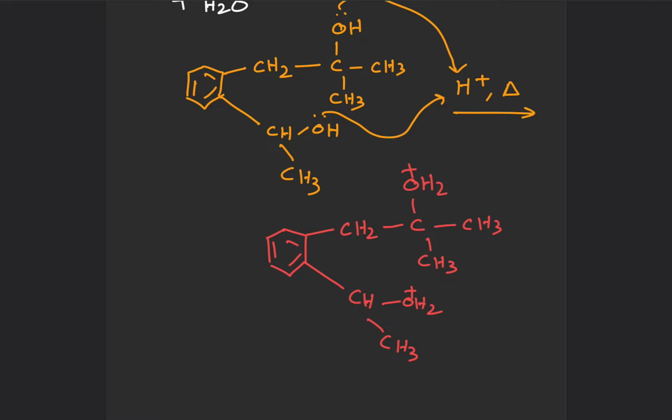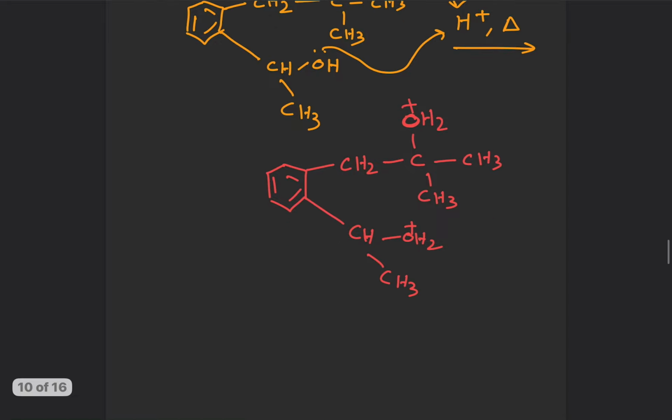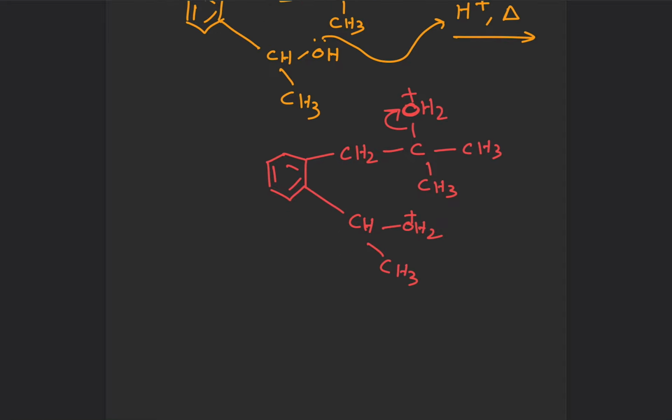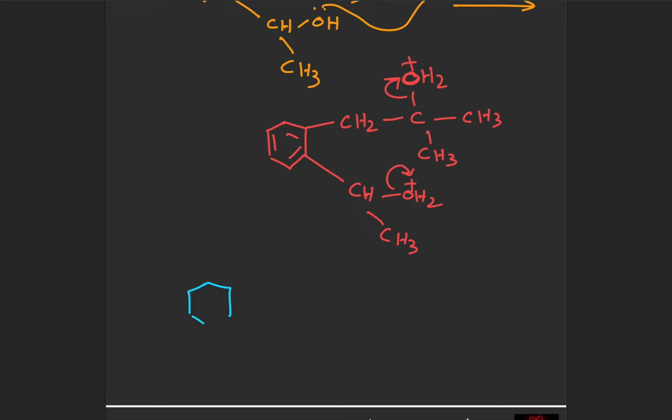Now, as oxygen has positive charge here and also here, they will take away this electron pair, resulting in the formation of carbocation. So look at these arrows. We will get benzene ring, CH2, C positive charge, CH3, CH3, and CH positive charge, CH3.